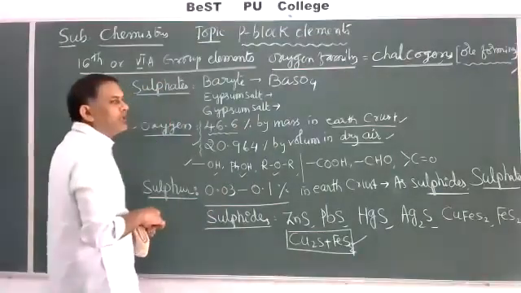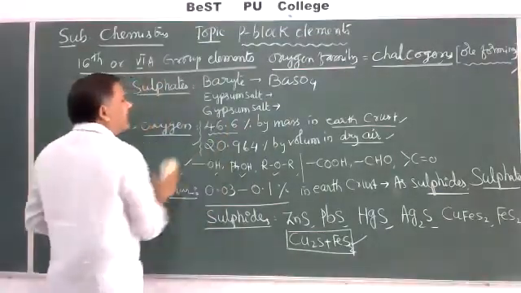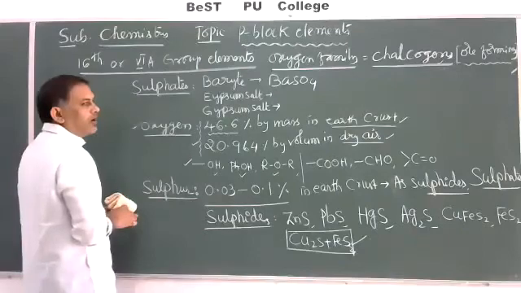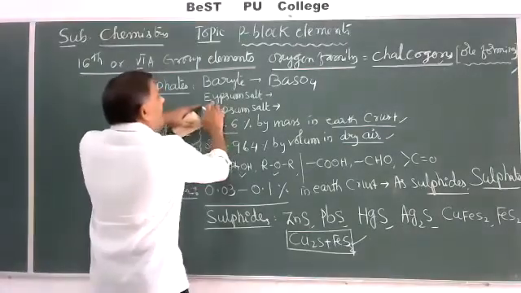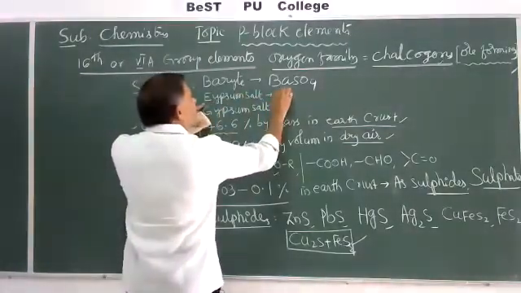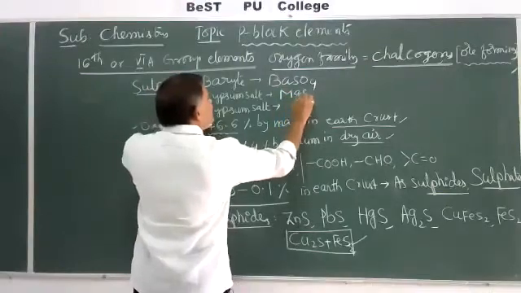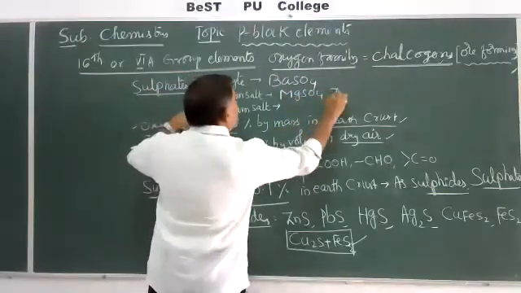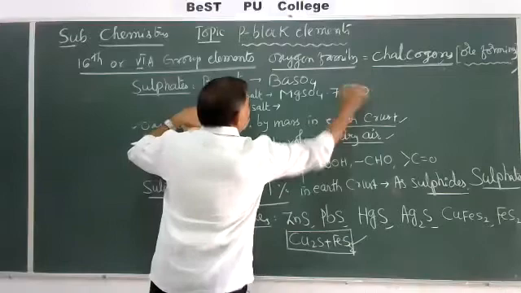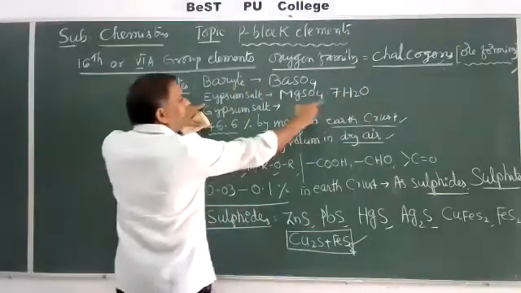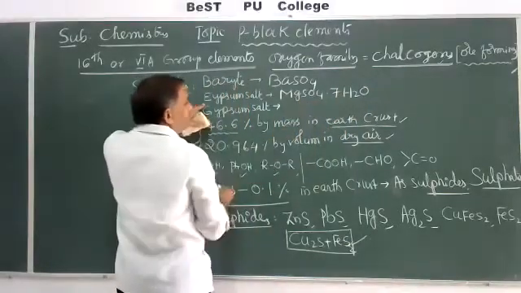Which of the following is barite, gypsum or Epsom salt? Epsom salt is MgSO4.7H2O, heptahydrated magnesium sulfate.